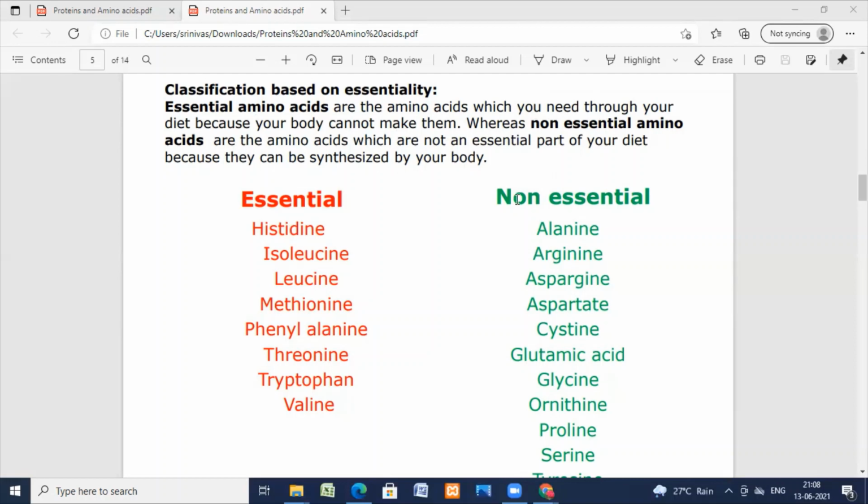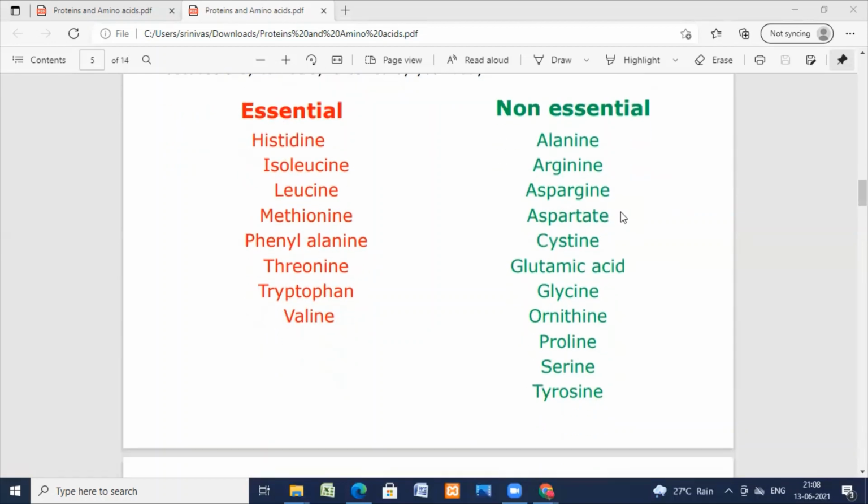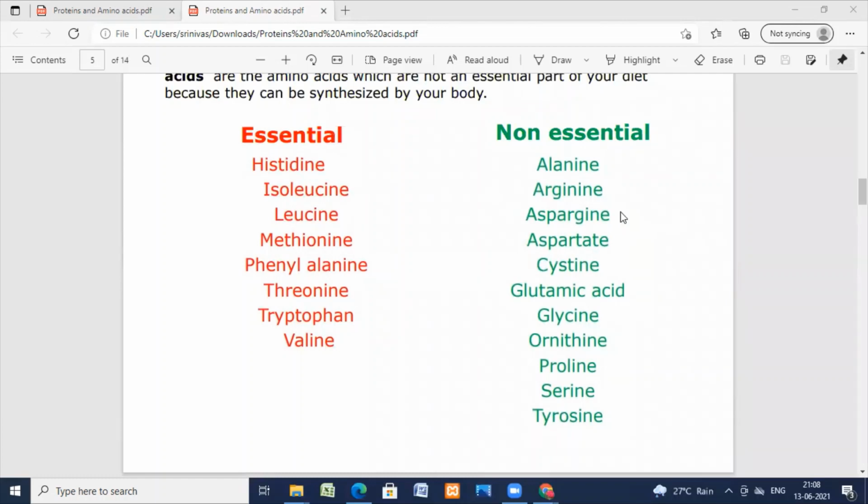Of the 25, 10 are essential and the remaining 15 are non-essential. So, alanine, arginine, asparagine, aspartate, cysteine, glutamic acid, glycine, ornithine, proline, serine, tyrosine. All these come under the non-essential amino acids.